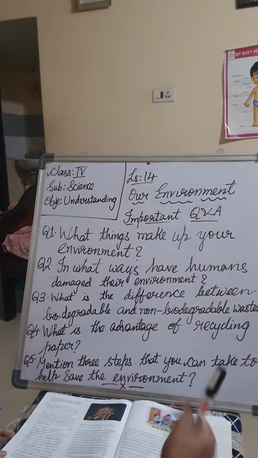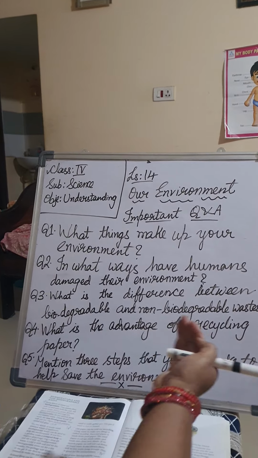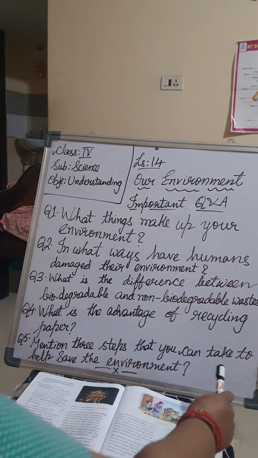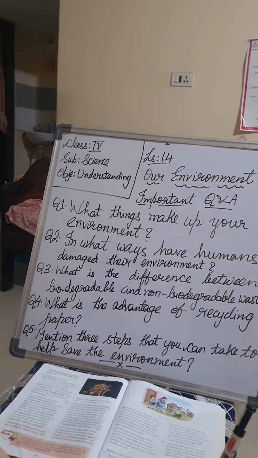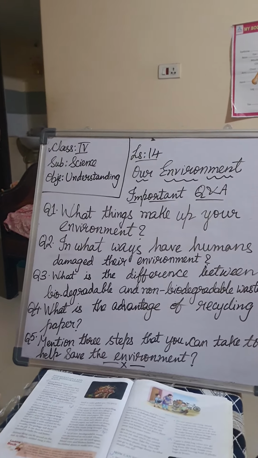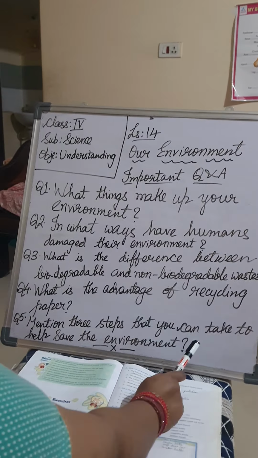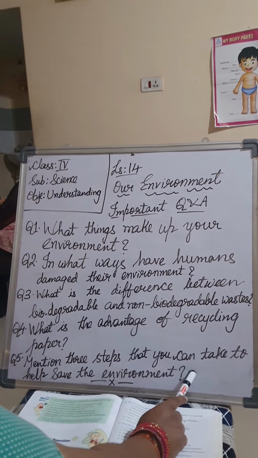Now last, any point you can write. The main point by which we are being affected is the use of plastic. Carry a cloth bag. Avoid plastic. Do not take a plastic bag from the shop. Reuse your bags. Avoid buying food in plastic bags or boxes. This will control our pollution.